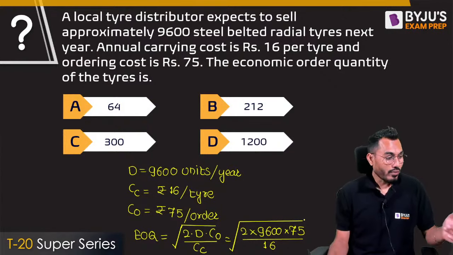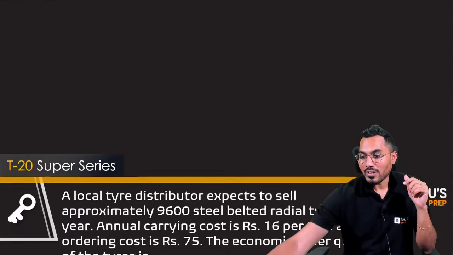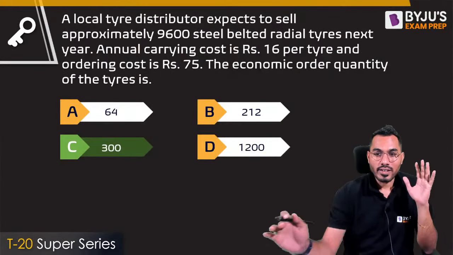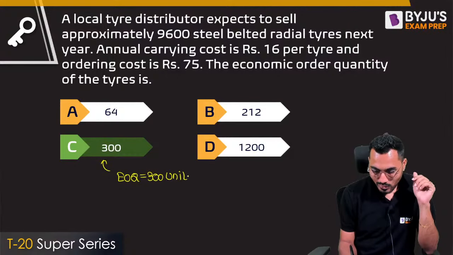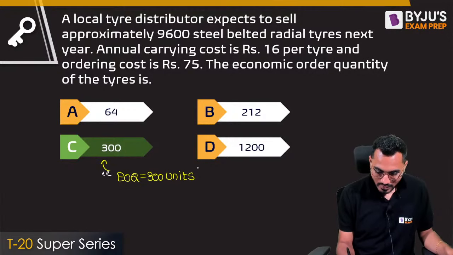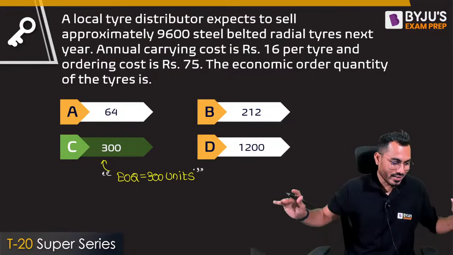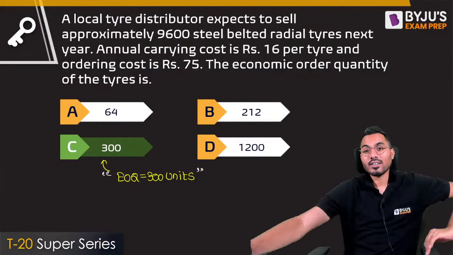Fine. So if I do the analysis, what is the answer coming? The answer would be exactly equal to 300. So the economic order quantity is exactly equal to 300 units. This is not rupees, this is exactly units. Is it okay, everyone? Economic order quantity is exactly equal to 300 units. I hope you are understanding this.